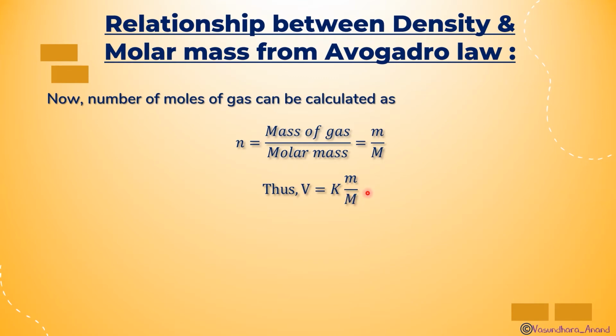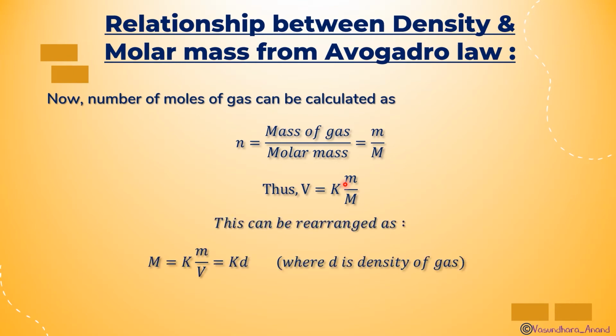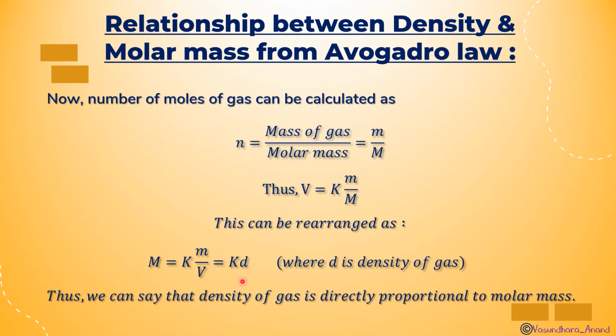Can I write, instead of n, m upon M? Yes. Now this can be rearranged as molar mass is equal to K m upon V, can we say? And mass upon volume is equal to density. So we can say that the density of gas is directly proportional to molar mass. Higher the density, higher will be the molar mass, or higher the molar mass, higher will be the density. That we can say simply.